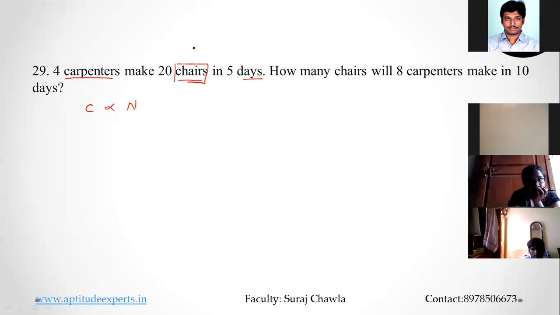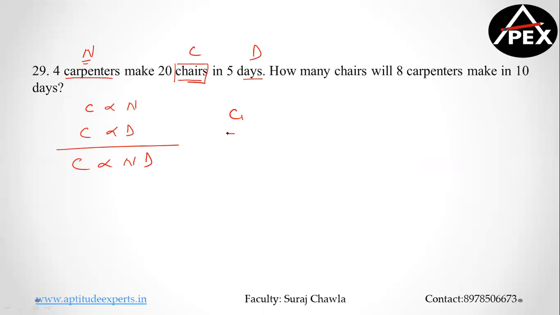So C is my chairs, N is my carpenters, that is number of people, D is my number of days. More the number of people, more the number of chairs. Similarly, more the number of days, more the number of chairs. So we get C is directly proportional to number of people into number of days. So C1 by C2 is equal to N1 D1 by N2 D2. Just replace the values.